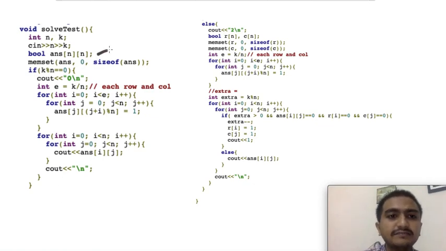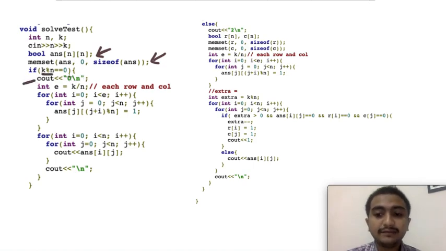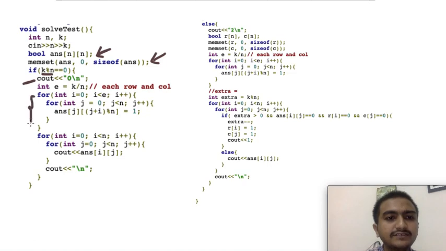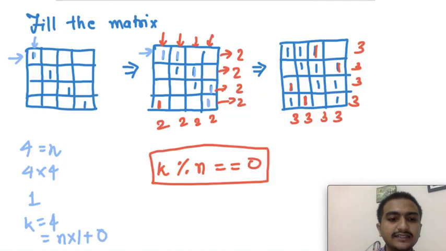I took a boolean matrix and then I set each of the elements as 0, and then what I'm trying to say is, if k mod n equal to 0, then my answer will be 0, because each row and each column I can fill with the same number of elements. Then, how many ones do I have to fill in each row and each column, that I calculated by k by n. And then for each of that I'm just filling it in cyclic order, what I showed you here. First I'm filling the diagonal elements.